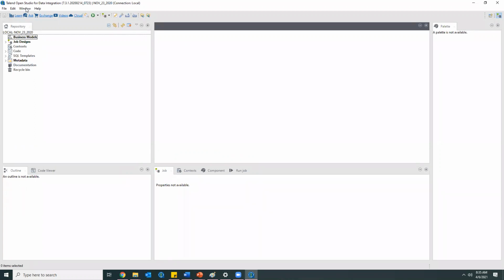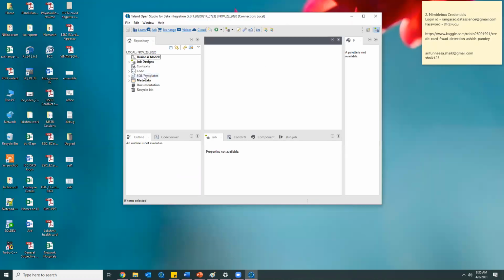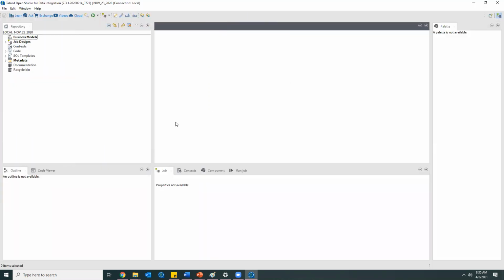Coming here, this we will call the repository. I'll tell you how to install Talend and share all the materials in the coming classes, including how to create a project in Talend. Earlier, when I was logging into Talend, I clicked on the project name. See, it shows here. This is the project name I kept, so I am in that project.